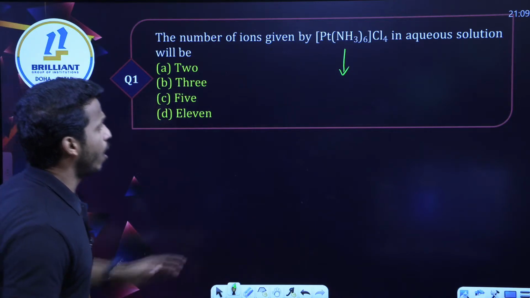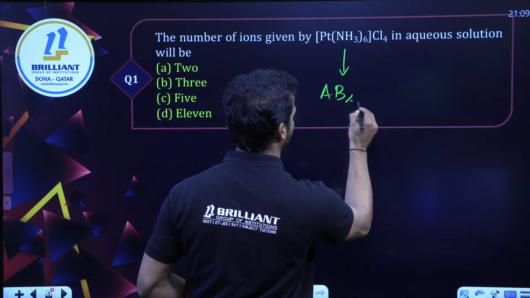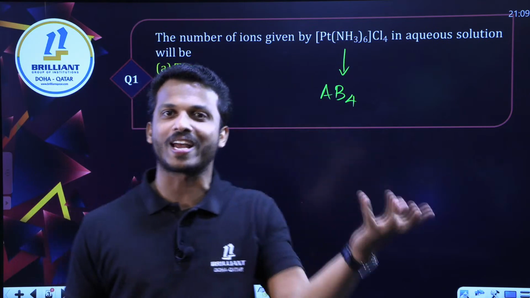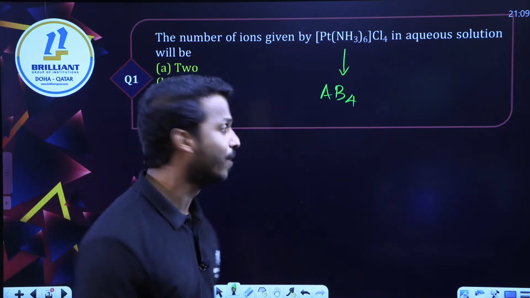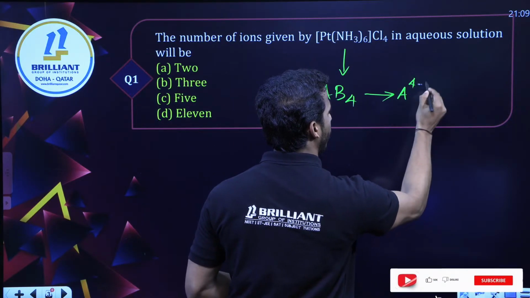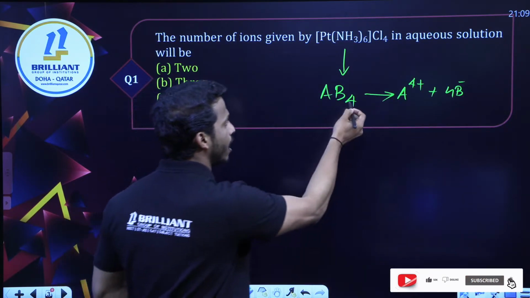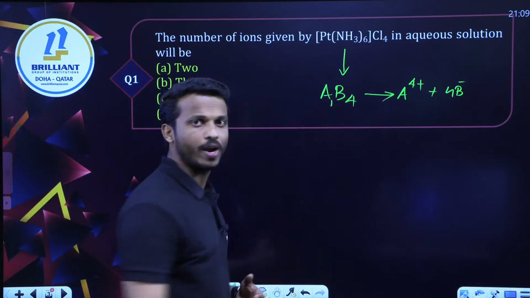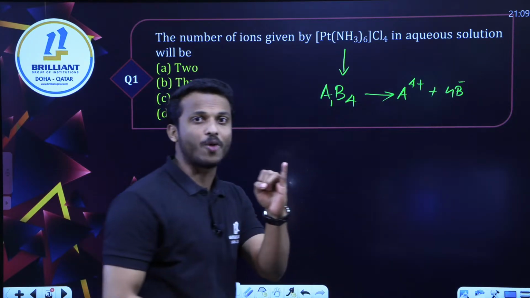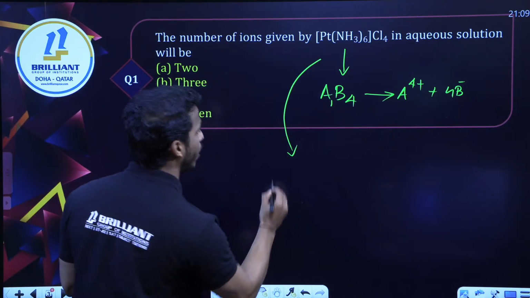Very good, dear all. This complex is just like a compound AB4. It's an ionic compound. Coordination compounds are ionic ones. There will be a cationic and an anionic part. So AB4, when you split, what will you get? A4+ and 4B-. You know the 4 come from the cation, 1 comes from the anion. So you will get 1 A and 4 B. Total how many ions are there? 5 ions are there.